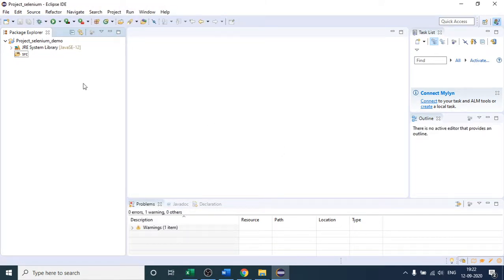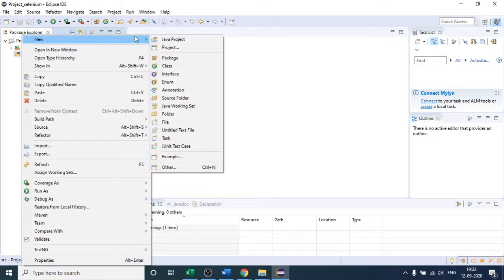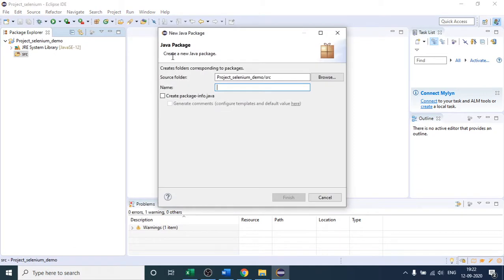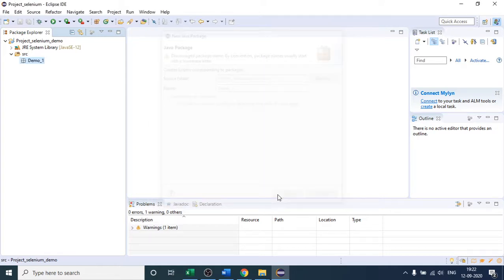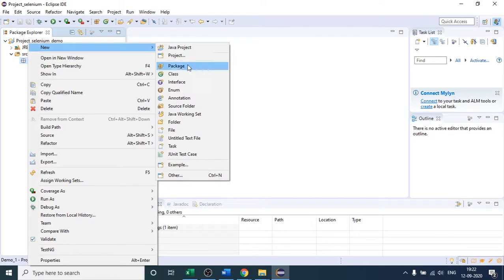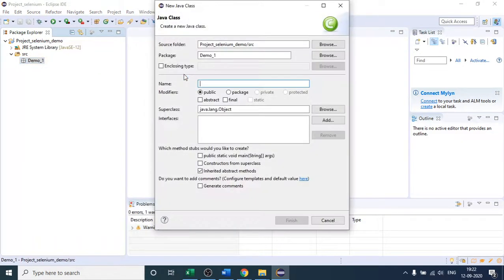After that, in the source folder, I will create one package. Inside that package, I will be writing different classes. Suppose the package name is demo one. After this, I will simply create one class in it. Inside that class, I will write all the code related to Selenium.